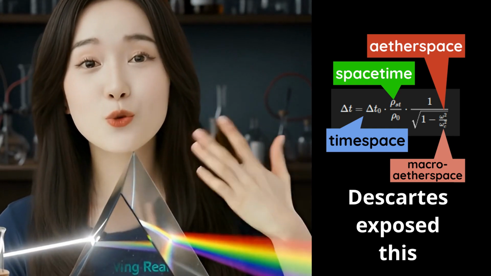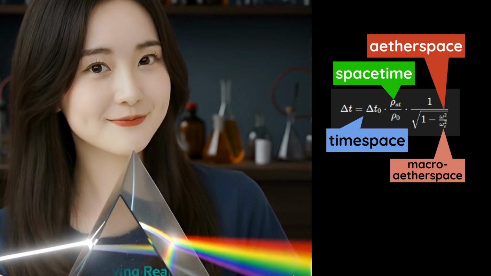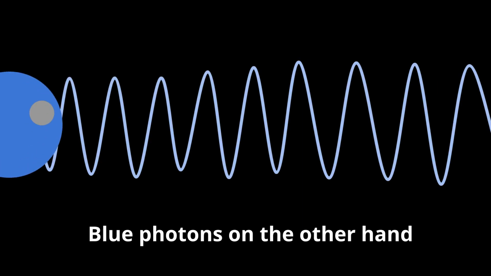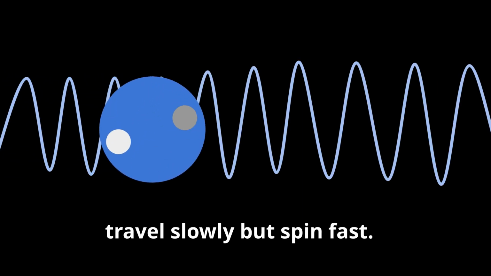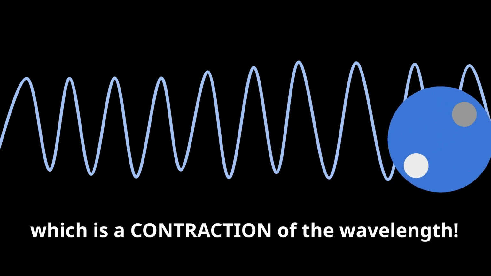Descartes exposed this through red photons traveling fast in glass, but spinning slowly. This is now called redshift, which is a dilation of the wavelength. Blue photons, on the other hand, travel slowly but spin fast. This is now called blue shift, which is a contraction of the wavelength.